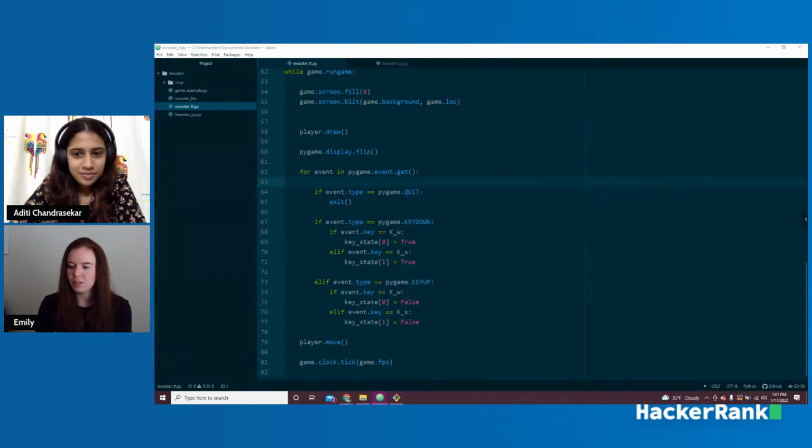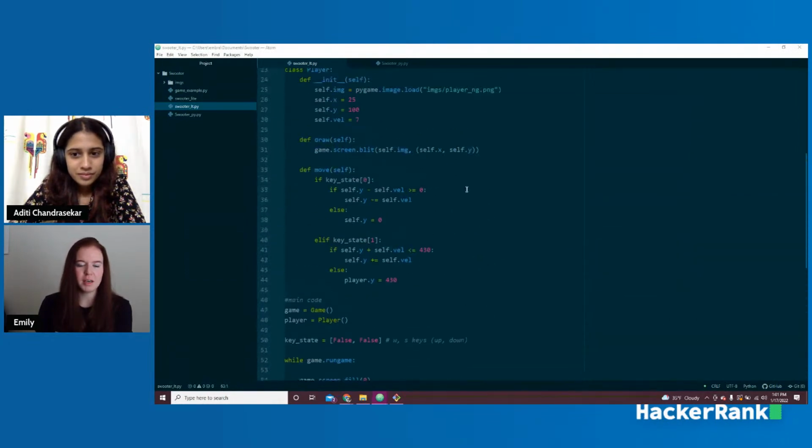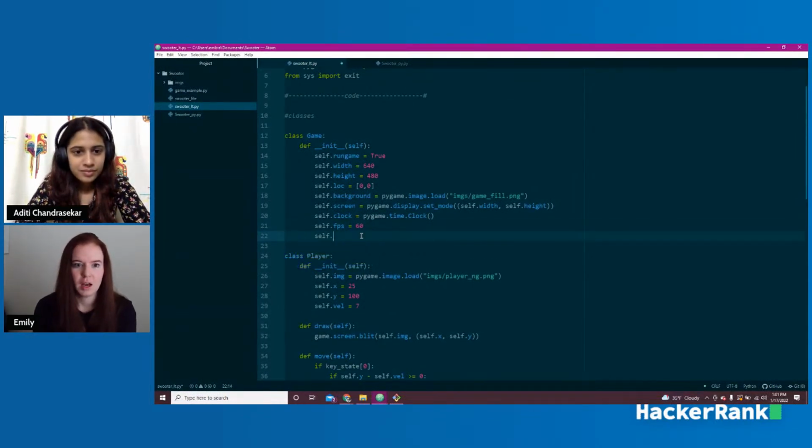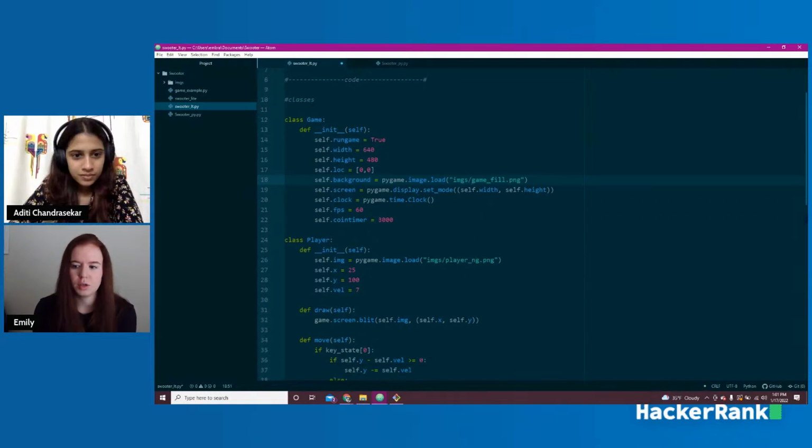First thing we're going to do, and this can be done lots of different ways, I used big numbers just because it worked for myself. I messed around with the numbers a bunch before I found the speed that I wanted the coins to go across the screen. So I set this first coin timer to equal 3,000. It's a pretty big number. Every time this goes down to 0, I have it put another coin out on the screen.